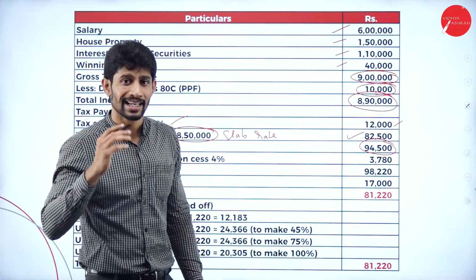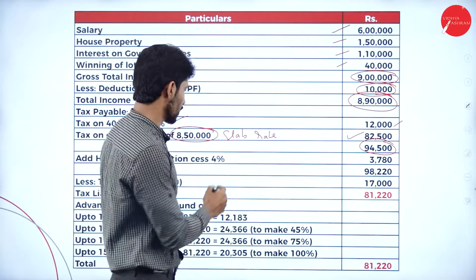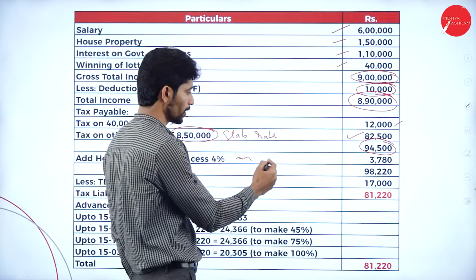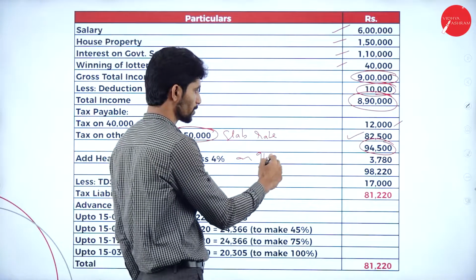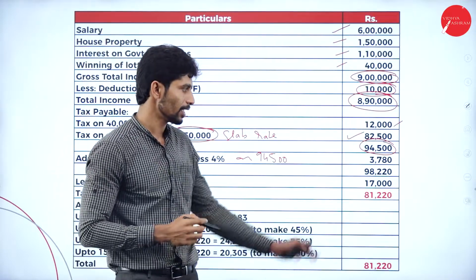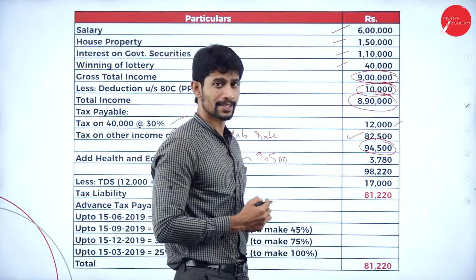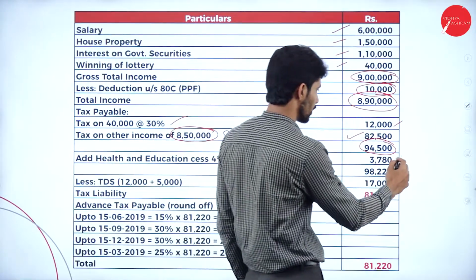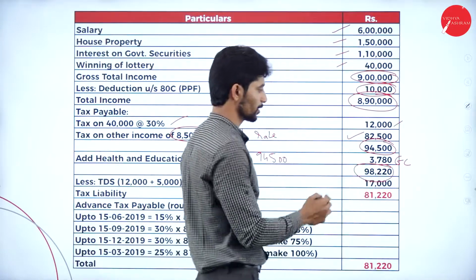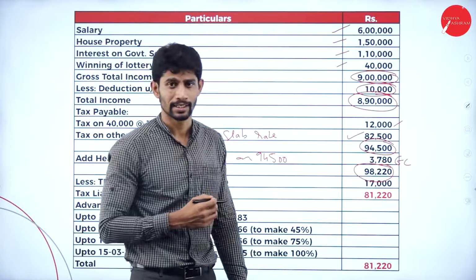So on 94,500, compute 4% education cess. If you compute 4% on 94,500, you will get 3,780. So this 3,780 is called education cess. Add this value, the total value you'll get is 98,220.